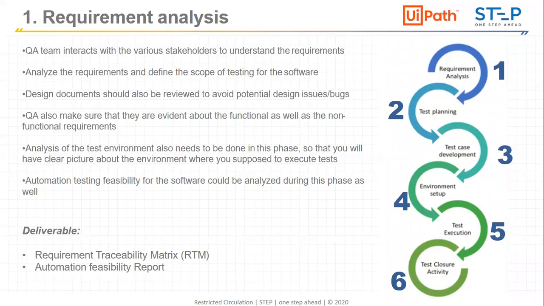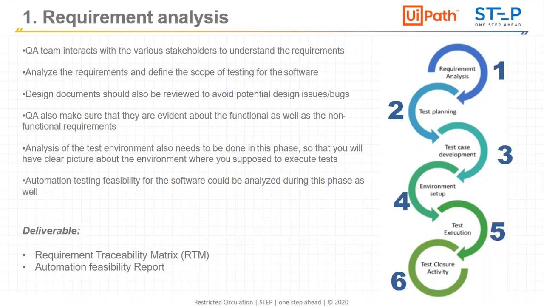So there, the first phase will be the requirement understanding phase, and here our testing team will get the information from the client, get the information from the stakeholders who are involved in that particular application, and then create some documentation. So here you can see the deliverables. The first deliverable from the requirement analysis phase is the RTM, requirement traceability matrix.